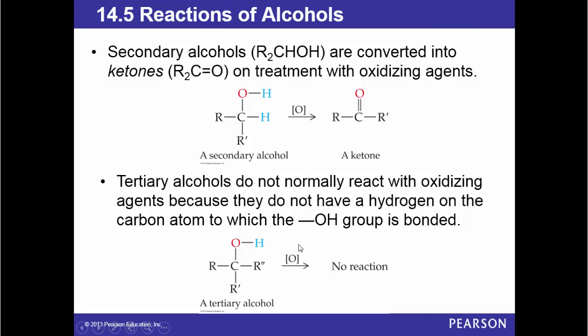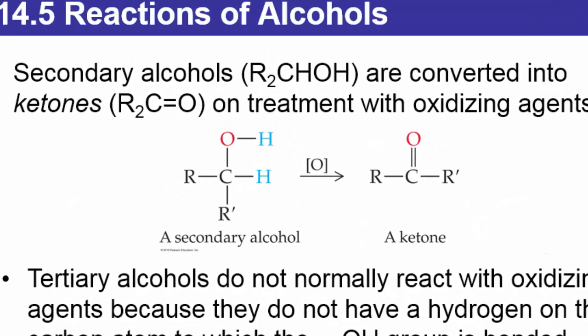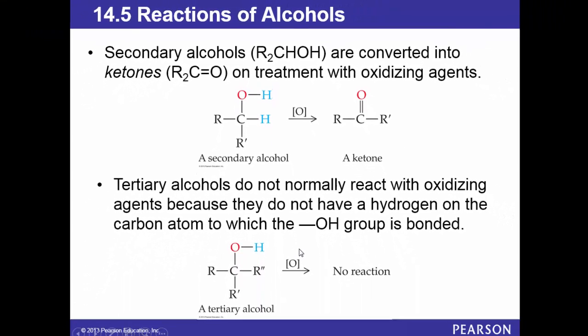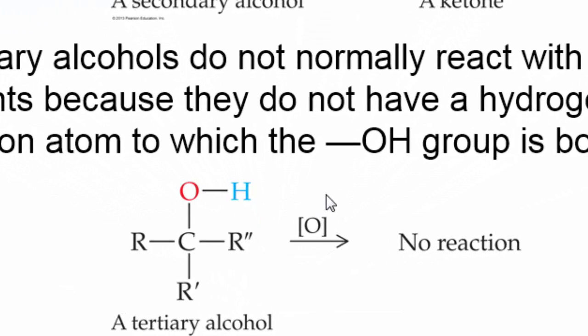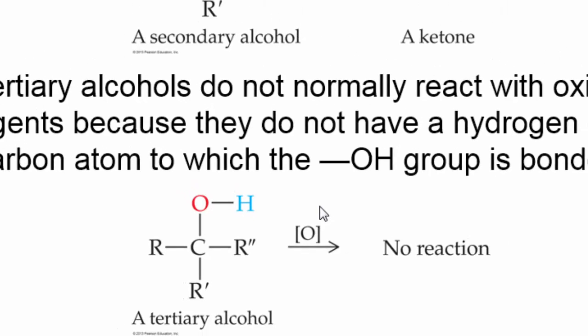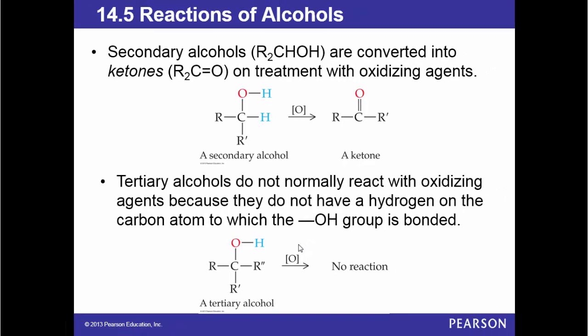Secondary alcohols are converted into ketones on treatment with the oxidizing agent. You see here, when we remove these two, we form a ketone. However, tertiary alcohols do not normally react with oxidizing agents because they do not have a hydrogen on the carbon atom to which the OH group is bonded. So here, your tertiary alcohol oxidation gives no reaction. So primary alcohol is oxidized all the way to carboxylic acid, secondary all the way to a ketone, tertiary no reaction.